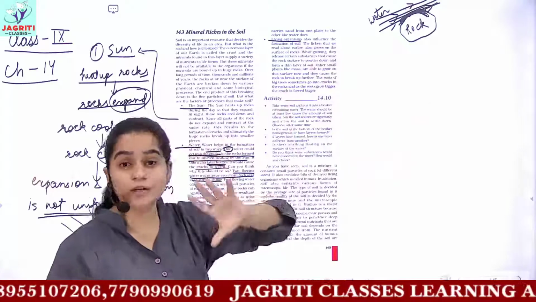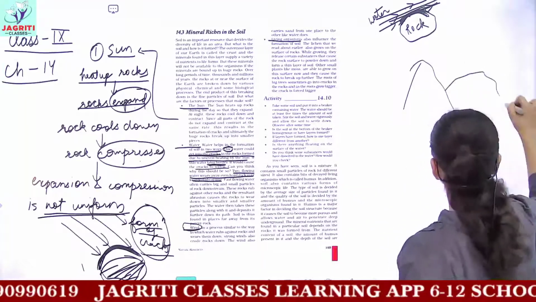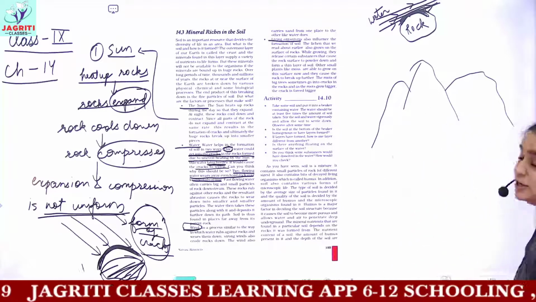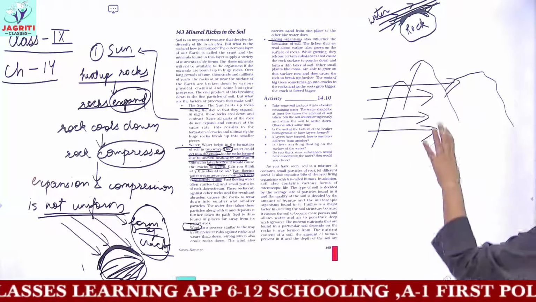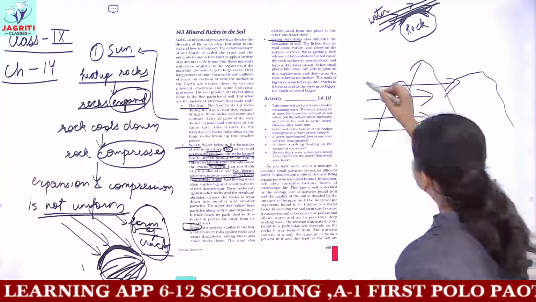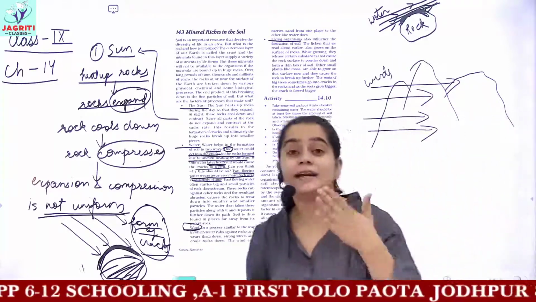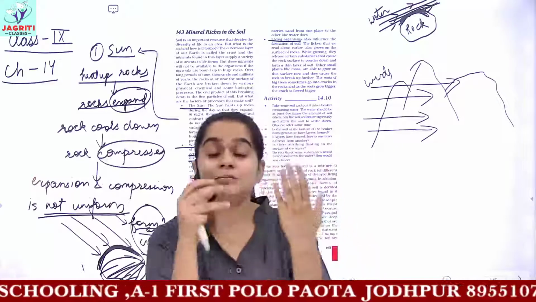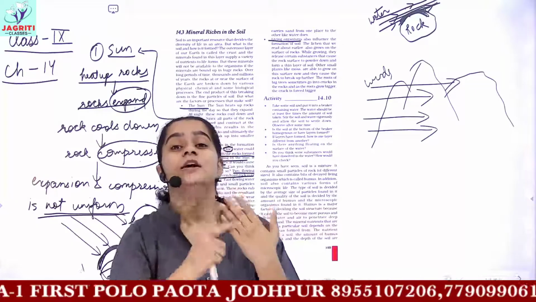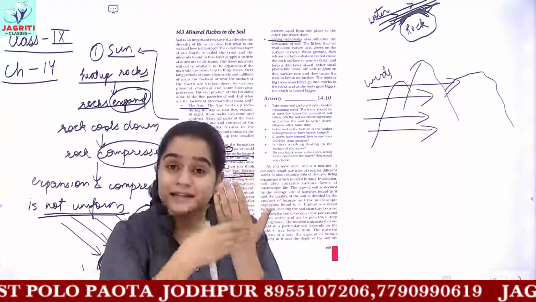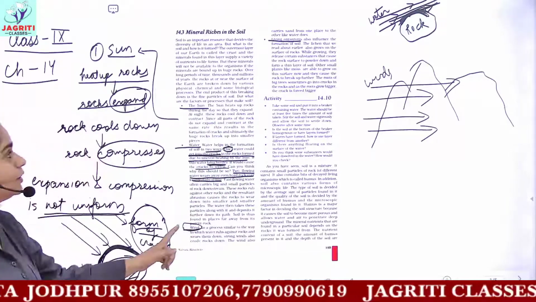What wind would do is, let's suppose you have mountains which are made up of rocks. Now when fast flowing winds blow through the mountains, this wind causes the wearing off or breaking off of the particles which are in direct contact with the wind. Because the wind is flowing with a high velocity, it breaks off the surface particles, and these surface particles form the soil. So in this manner, the wind is helpful.